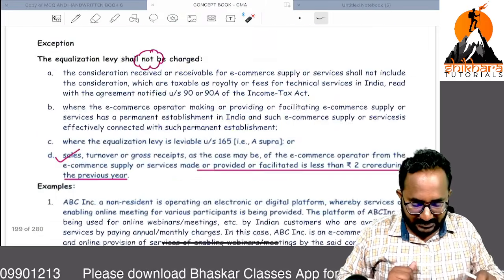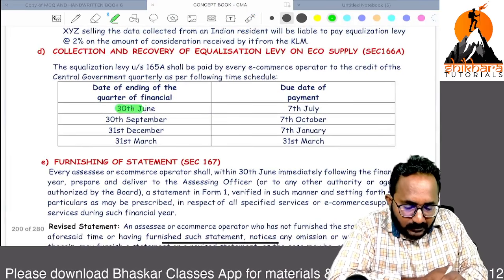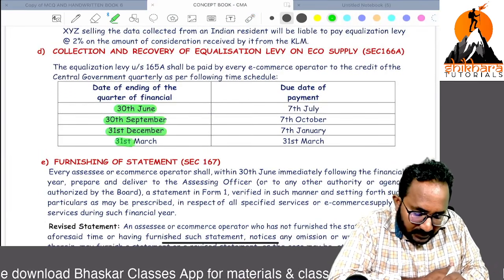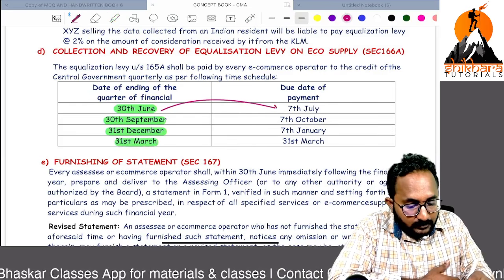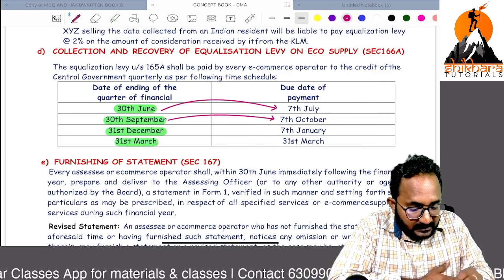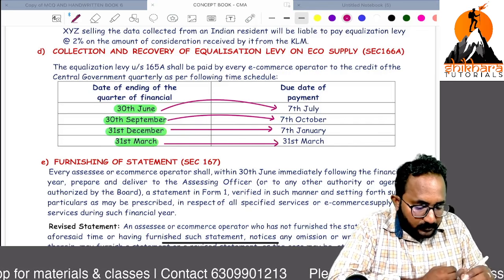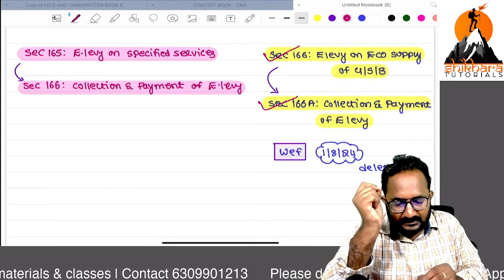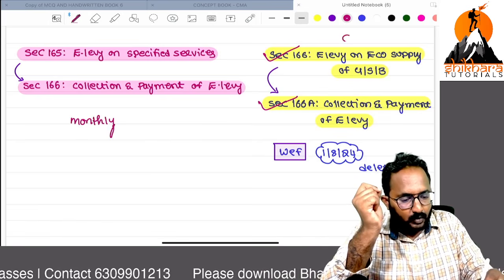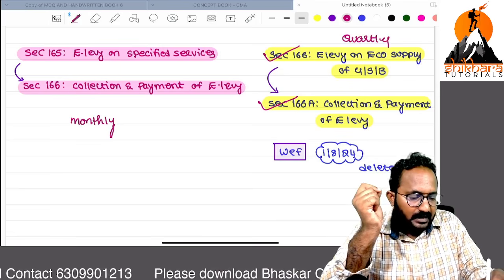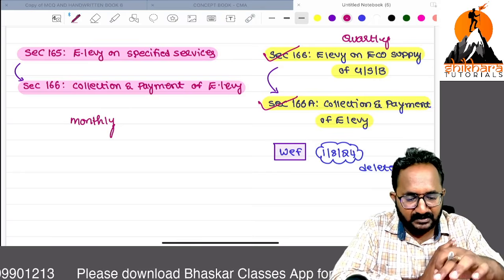But what is the time limit? It is quarterly: 30th June, 30th September, 31st December, 31st March. Payment is to be made in the next month on or before the 7th. Quarter ending, next month, on or before the 7th. Are you clear up to now? Here, how to make the payment? Quarterly, next month 7th. So this is the differentiation regarding the equalization levy.